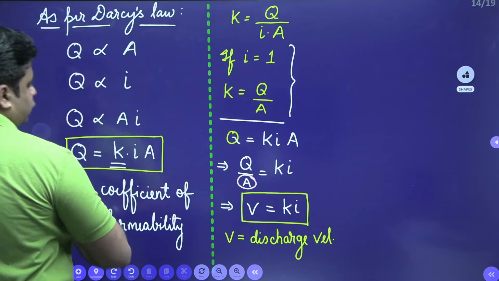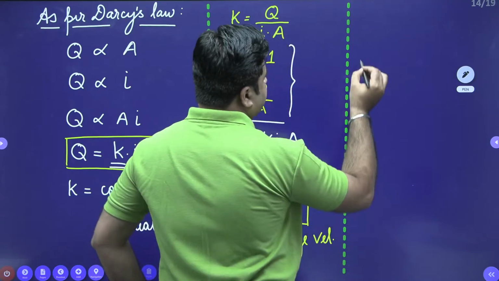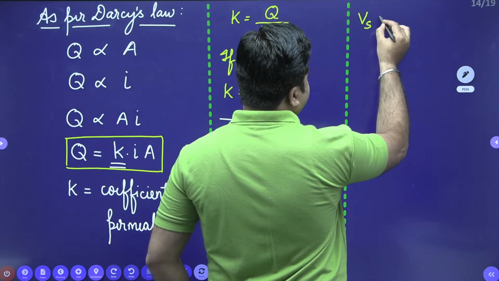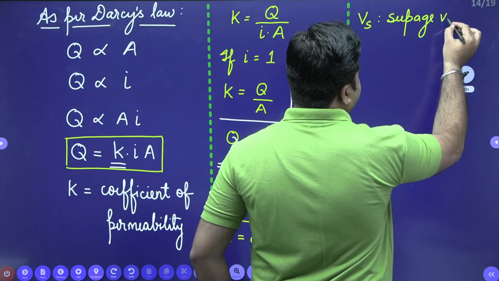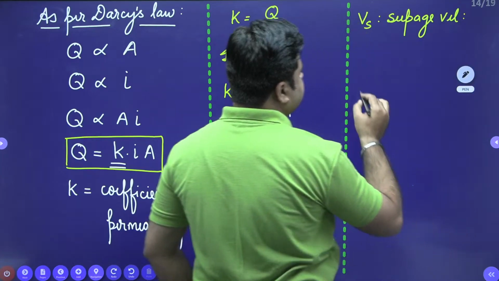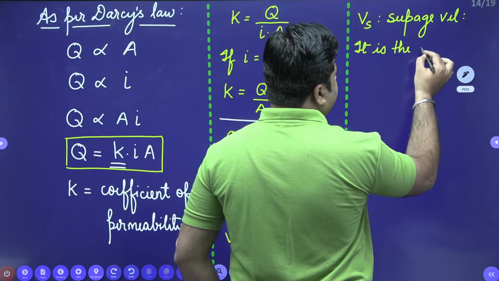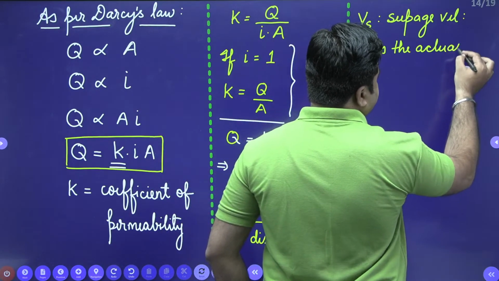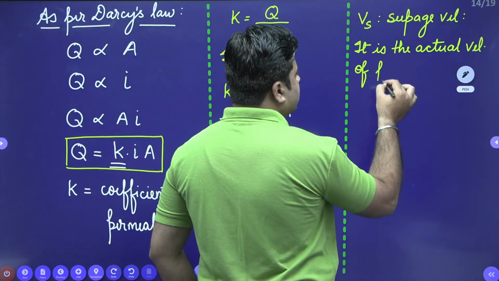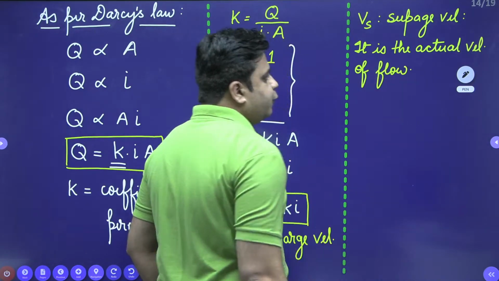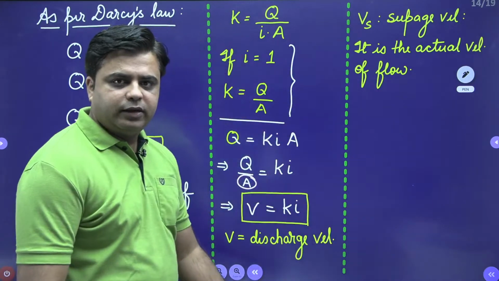The actual velocity through which water is flowing inside the soil medium is termed the seepage velocity, denoted by Vs. If water is flowing inside the soil medium, it will be flowing with this seepage velocity, right?